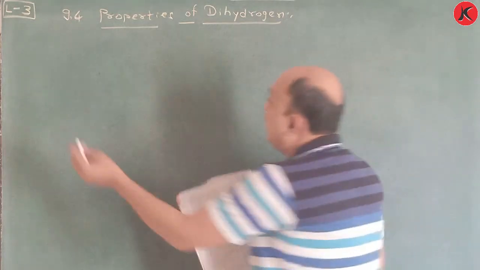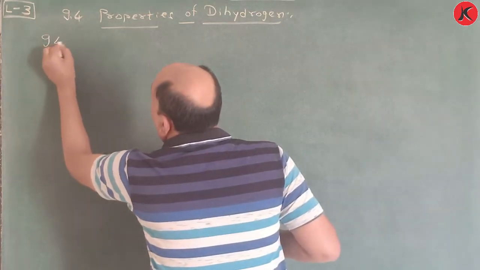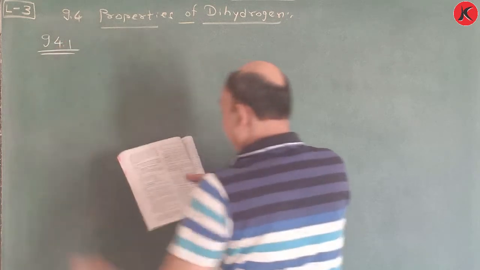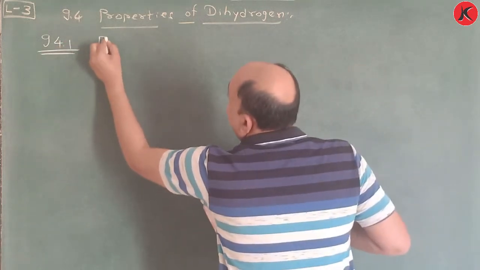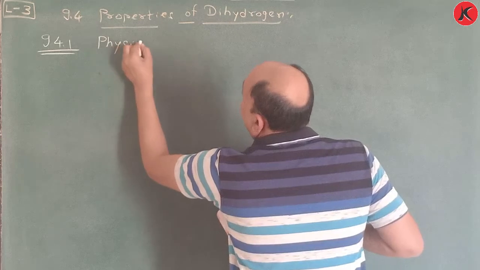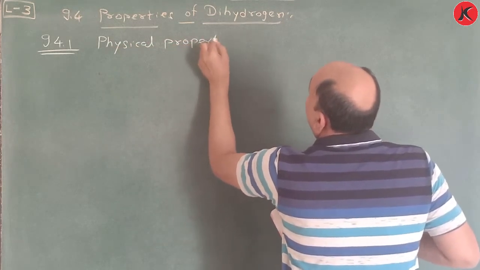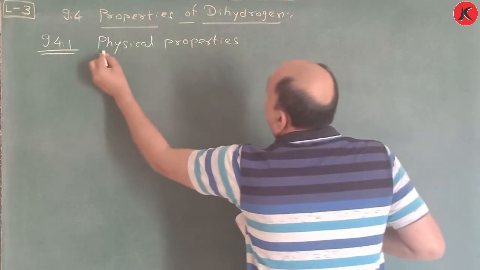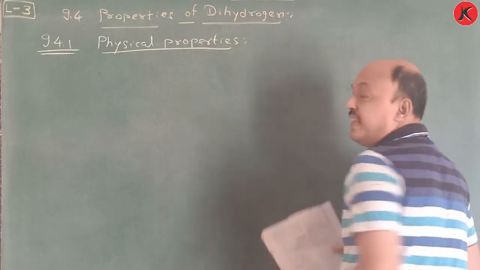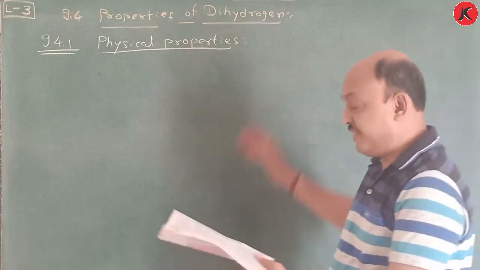Okay. So here 9.4.1 is the physical properties. They contain state and color, that is considered as physical properties.